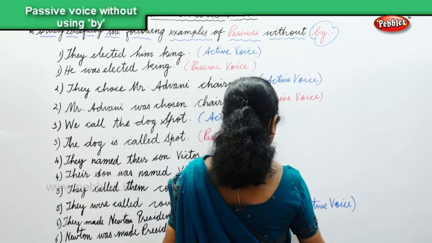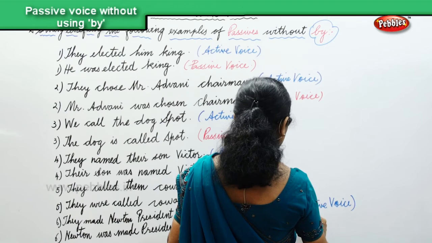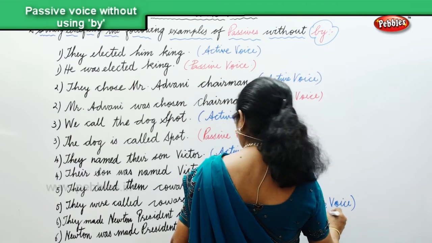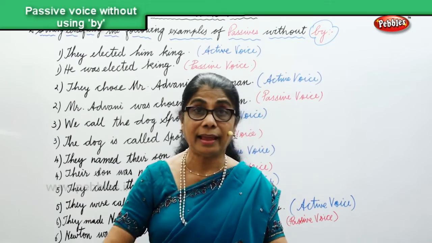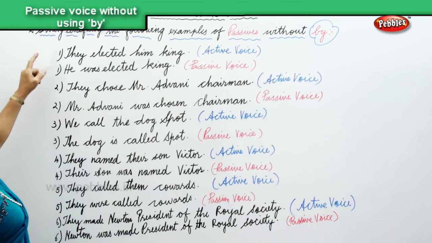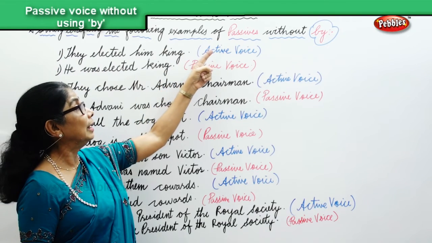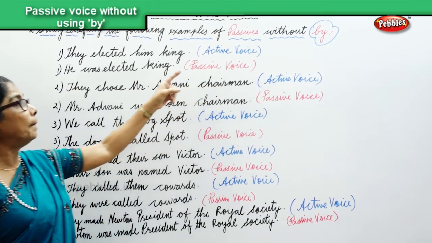Look at it carefully. We have 6 sentences here where we have changed the active into passive without using by. Study carefully the 6 sentences. The passive is formed without by.